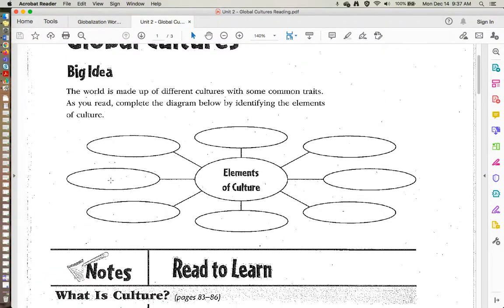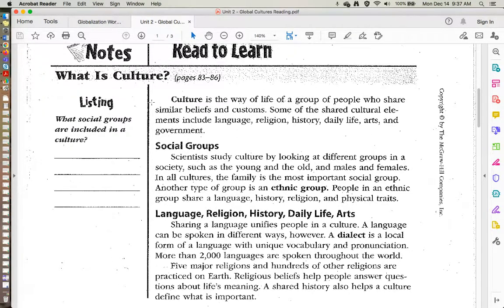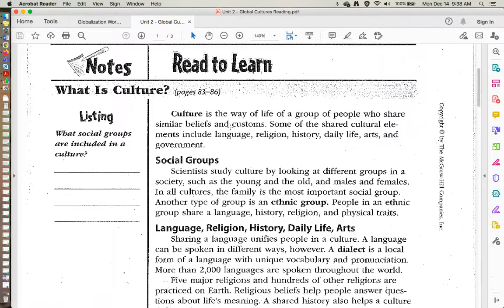Okay, this grid should look just like your worksheet. So, as you are reading, you are completing the diagram with elements of culture. So, what is culture? Culture is a way of life of a group of people who share similar beliefs and customs. Some of the shared cultural elements include language, religion, history, daily life, arts, and government. So, those are all things that you can put into this elements of culture right here.